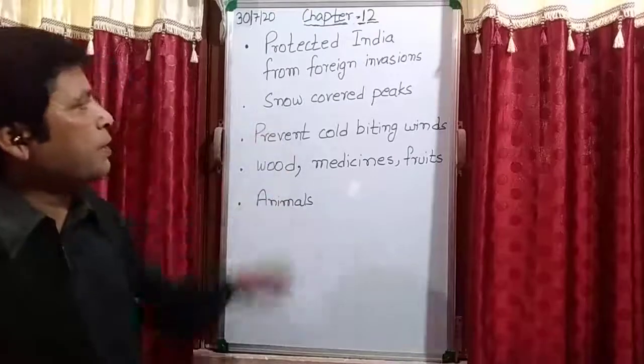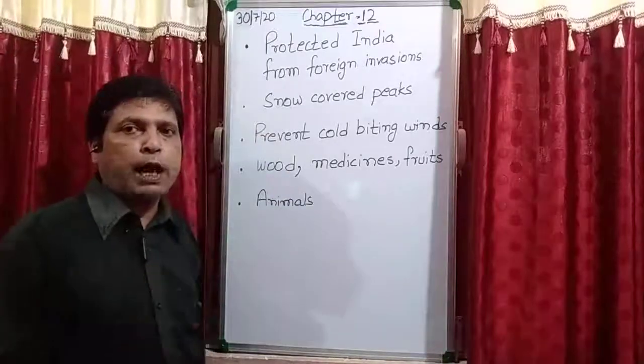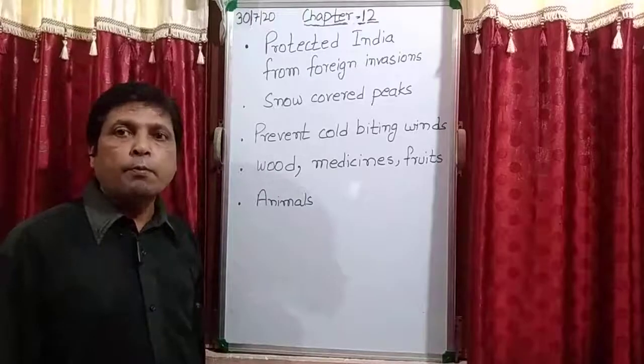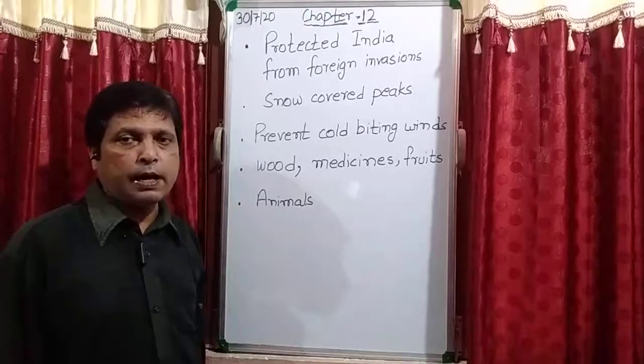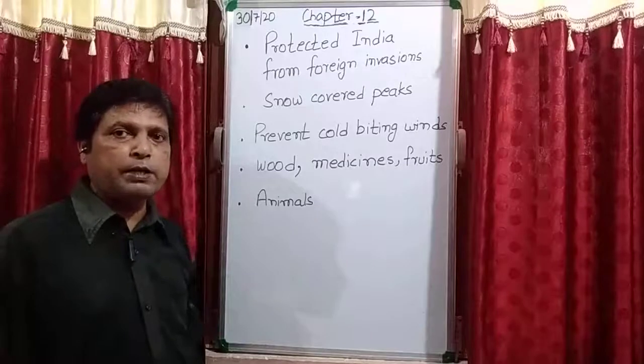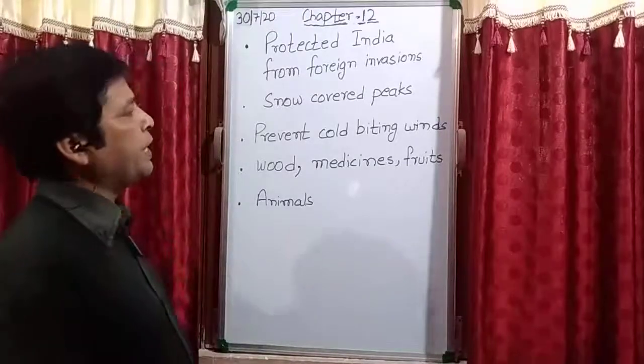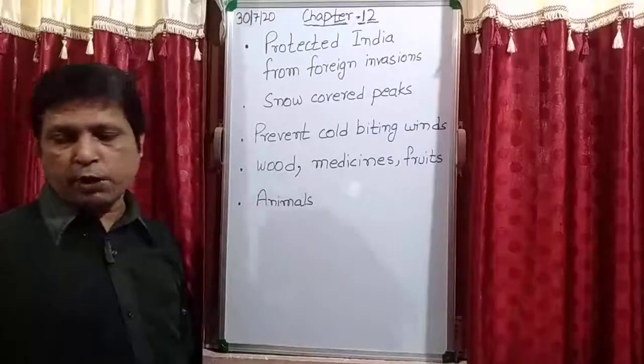And these rivers which are coming from the Himalayas, they make the northern plains fertile. Is it clear? That is the reason northern plain is also known as the food bowl of India. Okay, this much we have covered.